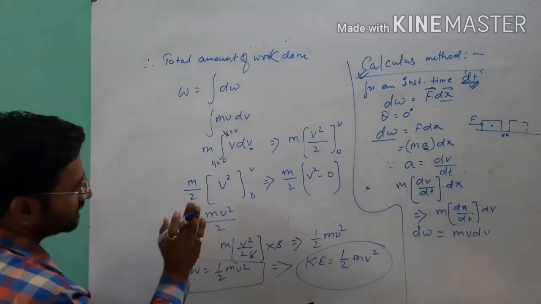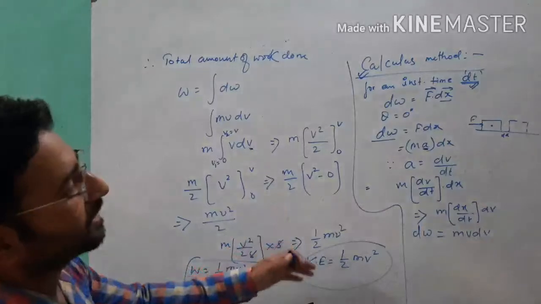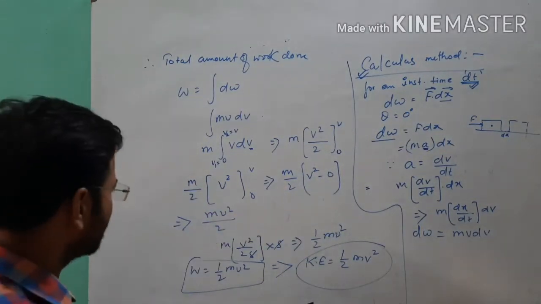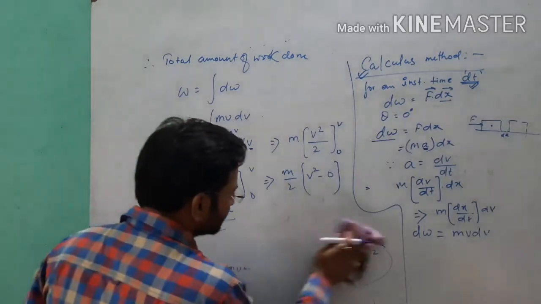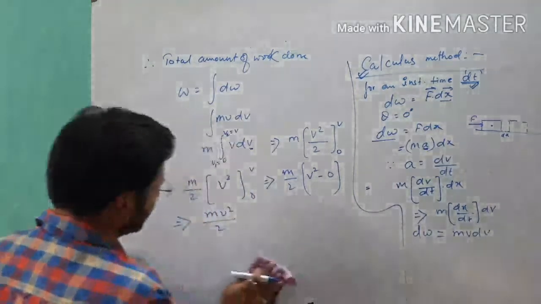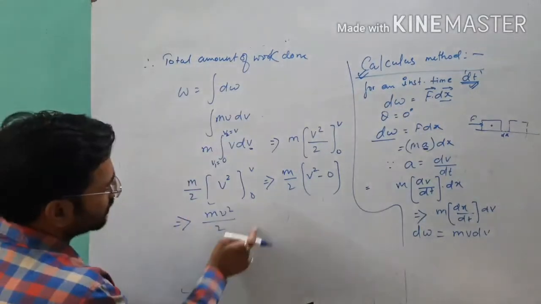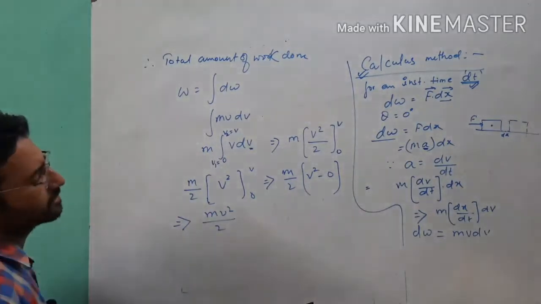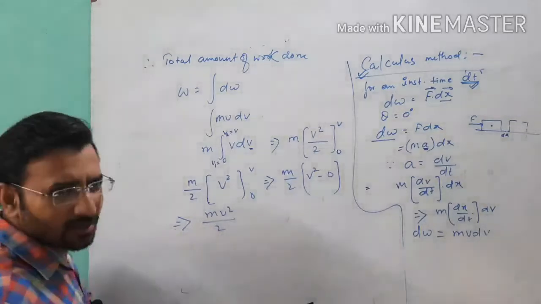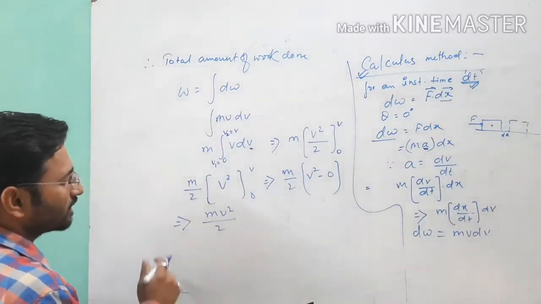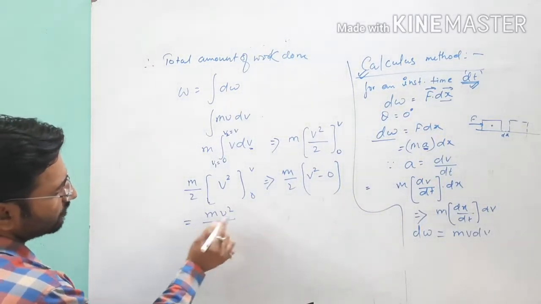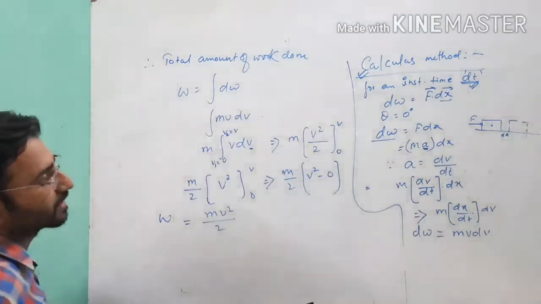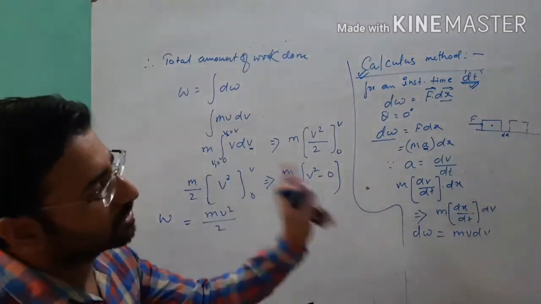We will follow a similar way when we do the work energy theorem. Point clear? When we change the velocity from u to v, the formula is in terms of the difference of kinetic energy, meaning initial kinetic energy and final kinetic energy. So this m v square upon 2 is the work done which you have done to displace the body from one position to another position.